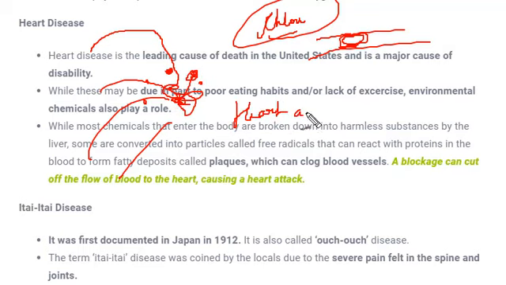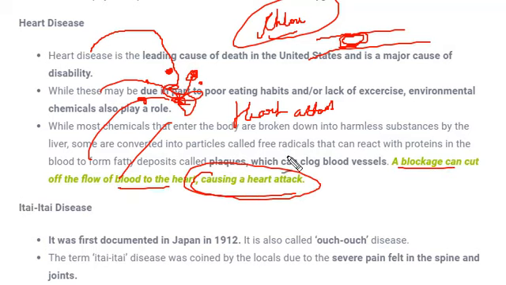This heart attack is very common, and you know what happens in a heart attack. Nerves, or you can say any veins, just get blocked due to some unwanted chemicals, or unwanted things present in our body, because of that this area gets blocked and the heart is not able to pump properly, and because of that attacks occur. Fine. And what does this attack do? A blockage can just cut the flow of blood into the heart, which causes the heart attack.